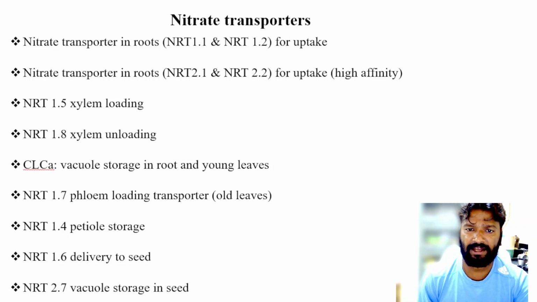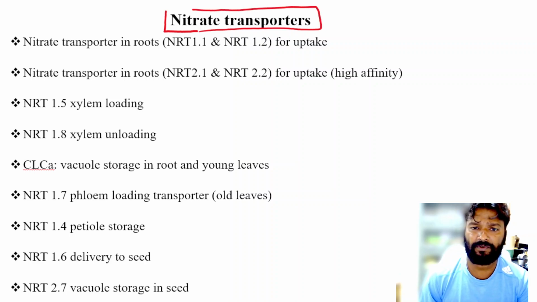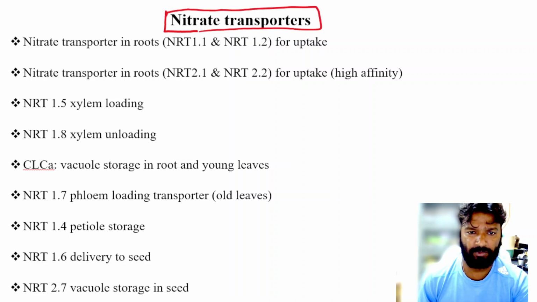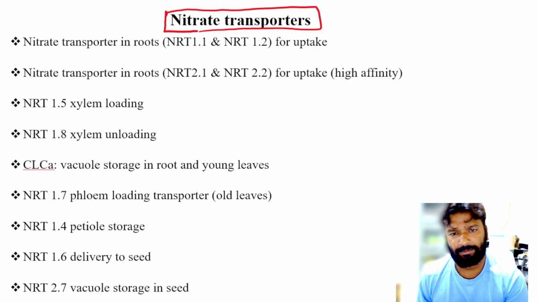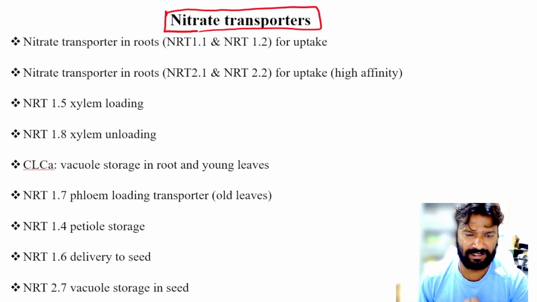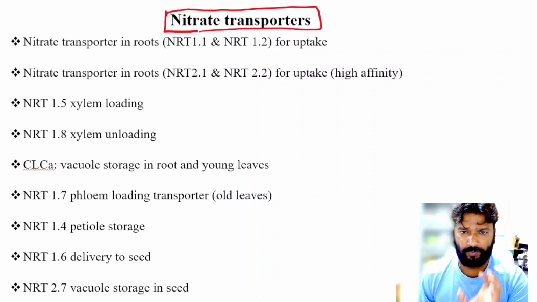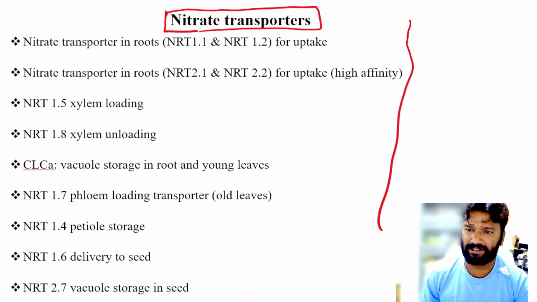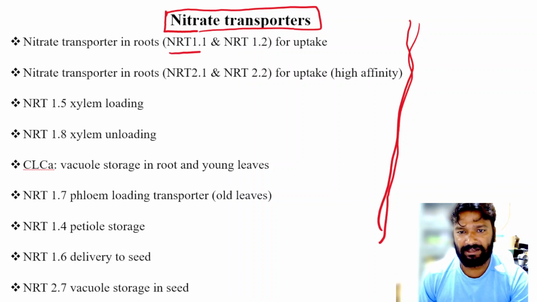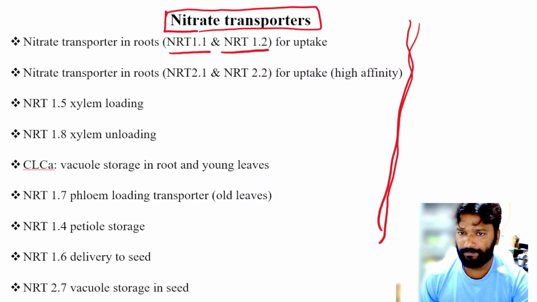Next slide is on the nitrate transporters. So friends, you know that there are a number of transporters present in the plant for the uptake and transport of nitrate from soil to the fruits or the aerial plant organs. So this is a plant. NRT 1.1 and 1.2 are crucial for nitrate transport in the roots.